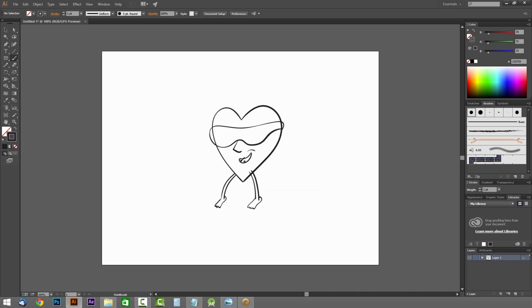Let me draw a little teeth area right here. Oops. All right, that's good. And what else? Let's see. Okay, so now we just have the arms here to deal with. And we'll start this right around here.